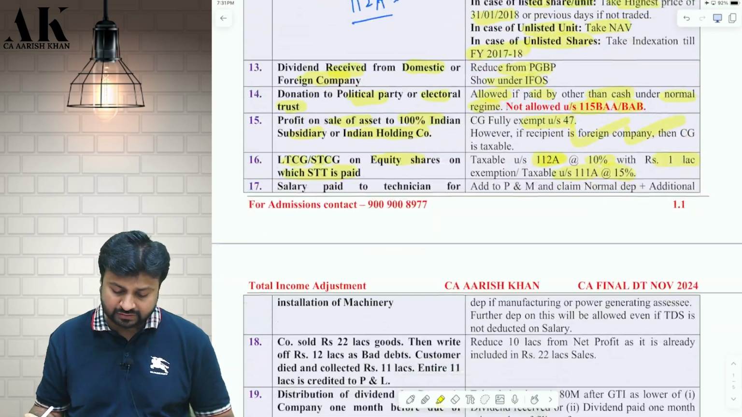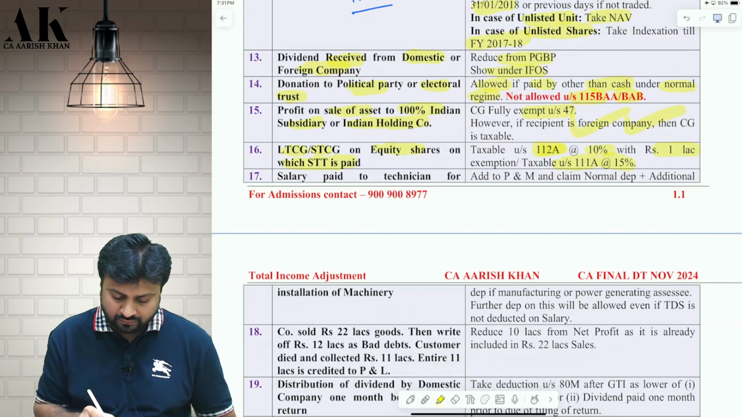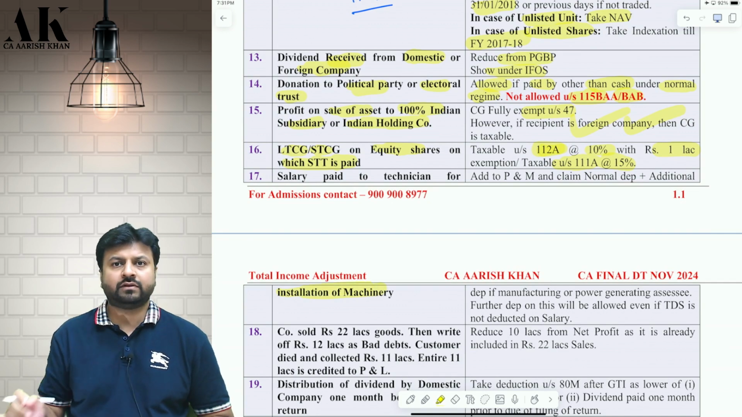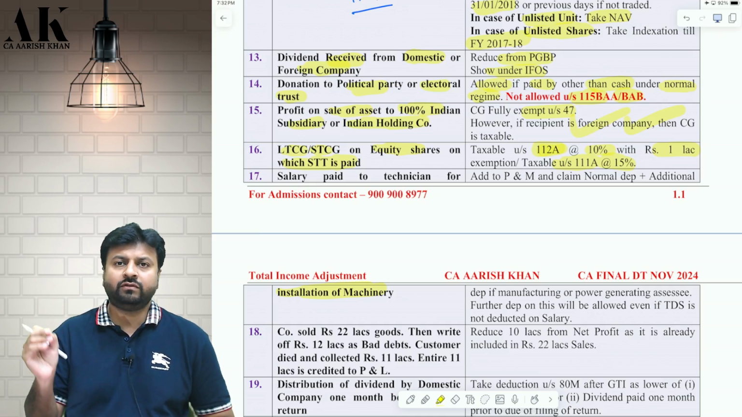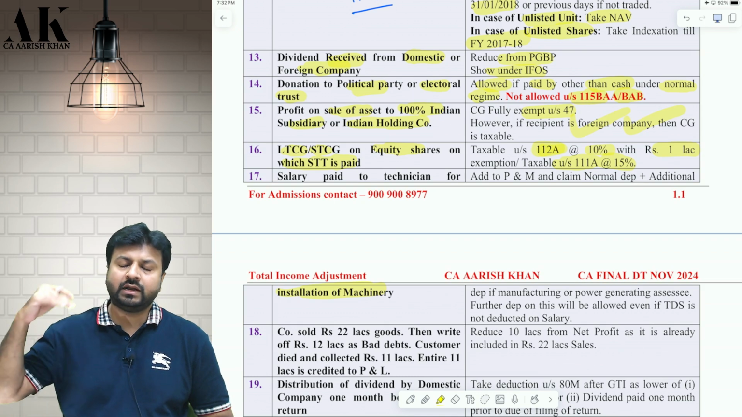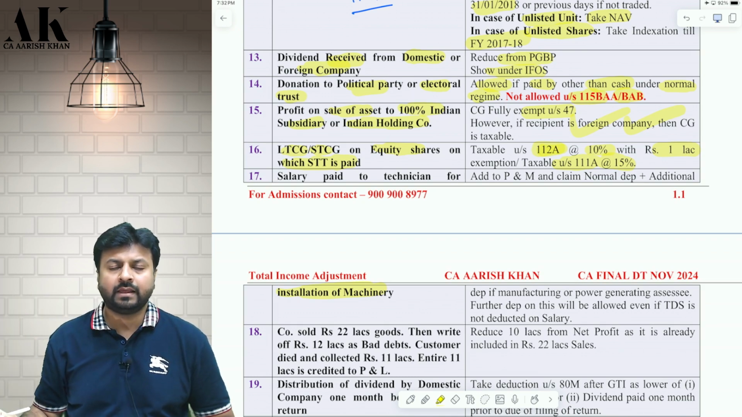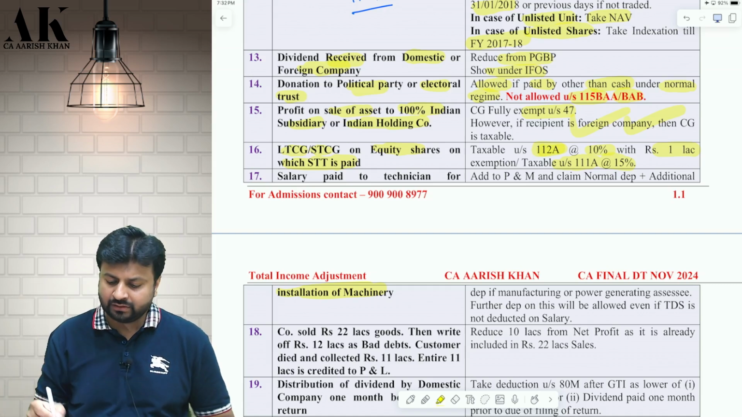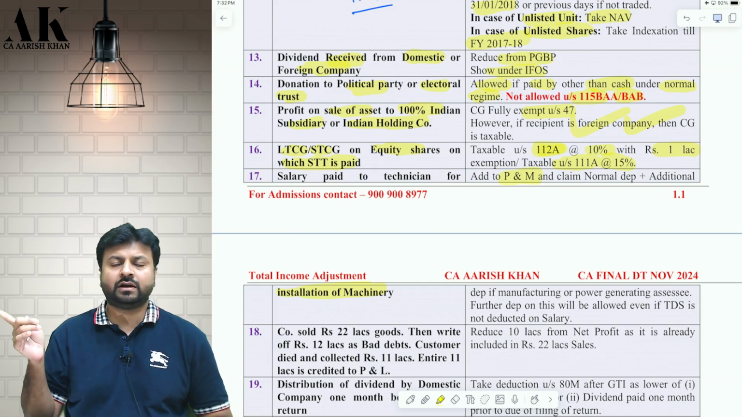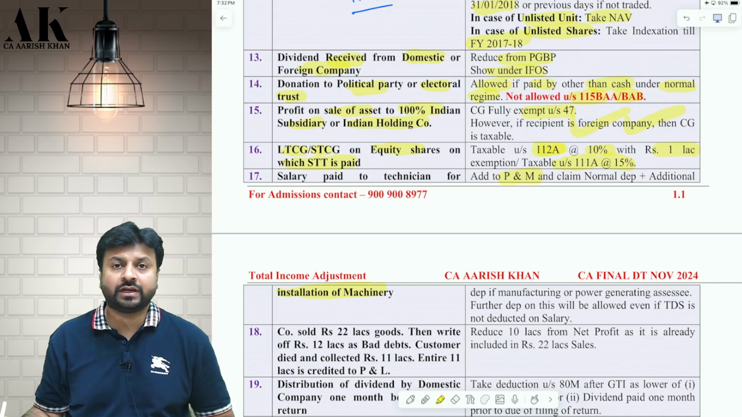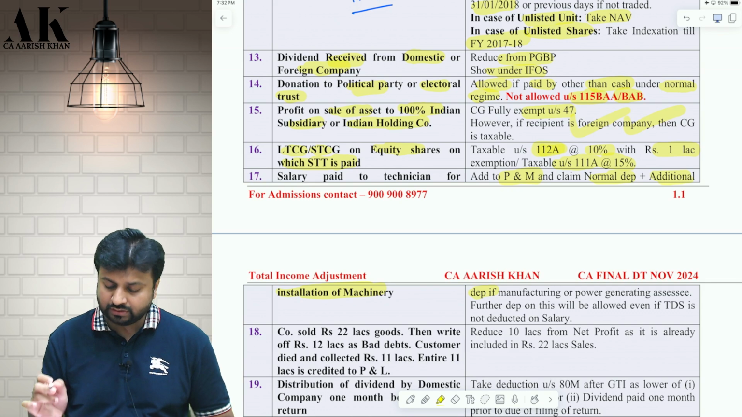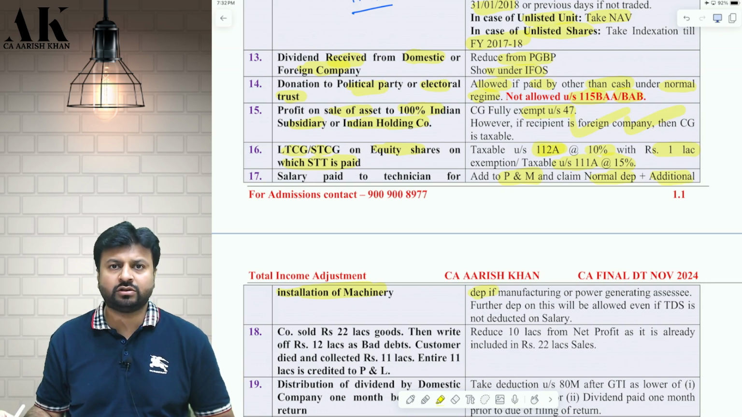Okay. Next one, salary paid to technician for installation of machinery. Now be very careful. If you pay some salary to technician for installation of machinery, and if you debit that salary to P&L, first of all, add back that salary. Add back, that is not allowed as a revenue expenditure. Add that salary to the machinery, because it is a part of the cost of asset. It is a part of actual cost, and then claim normal depreciation on that, and also additional depreciation. You can check the implication of additional depreciation also if the assessee is a manufacturer or power generation.